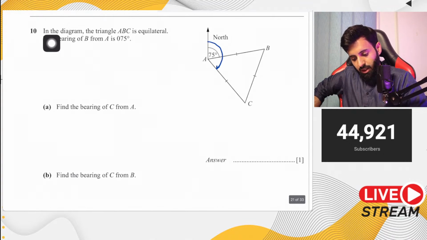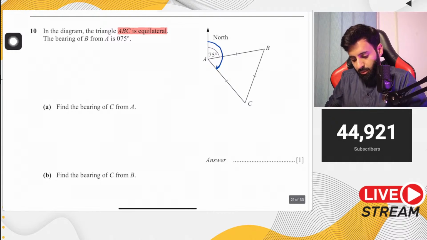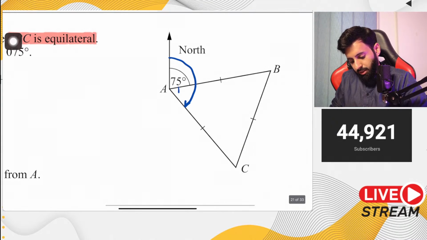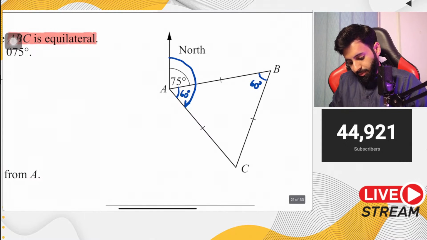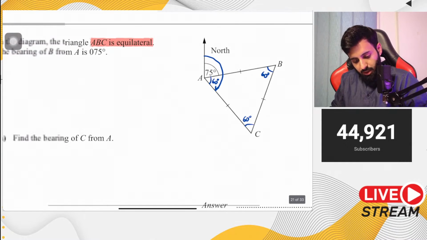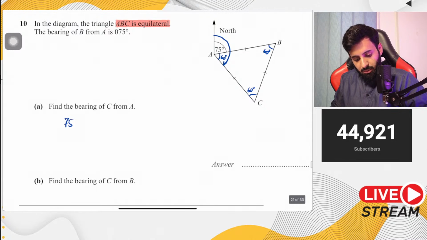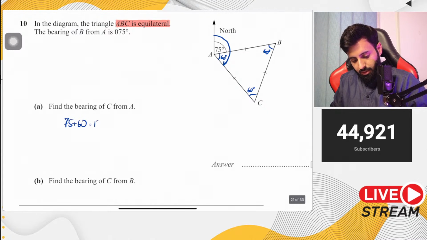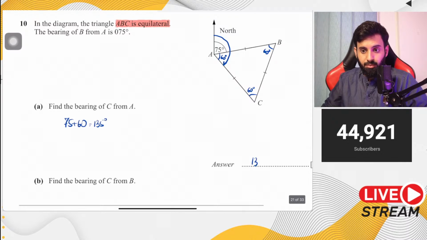If you read the question, it says ABC is an equilateral triangle, which basically means that all the angles are going to be 60 degrees each. So there you go. Your answer is going to be 75 plus 60. So what's 75 plus 60 equal to? That's equal to 135 degrees. And there you go. That's your answer.